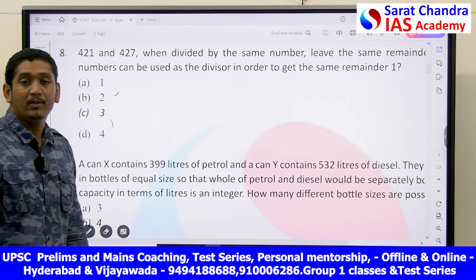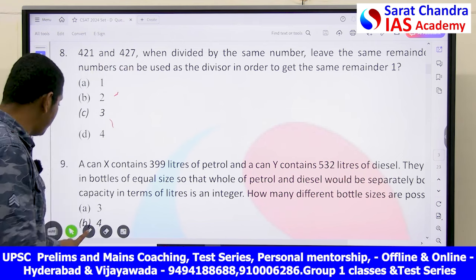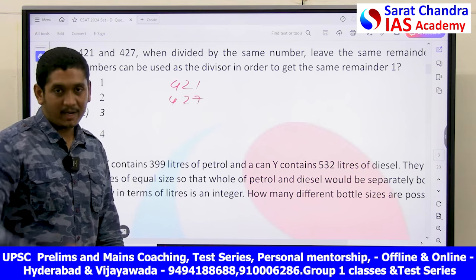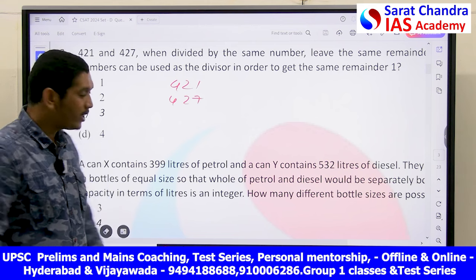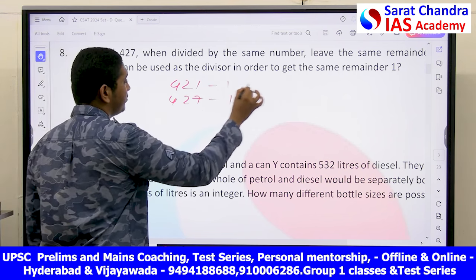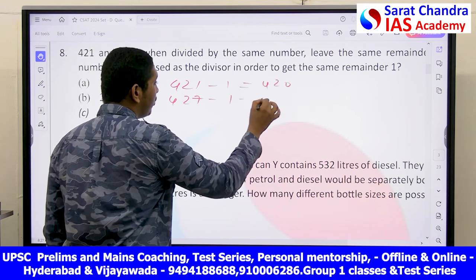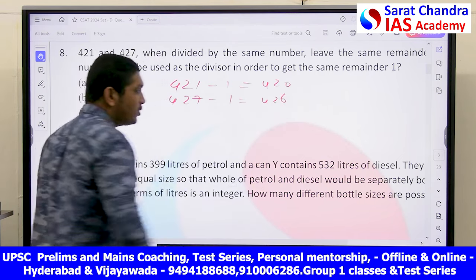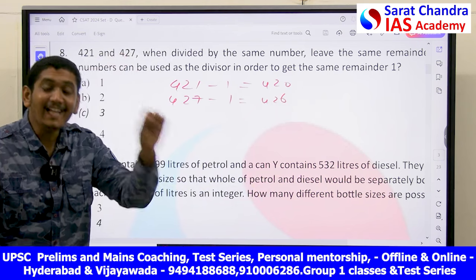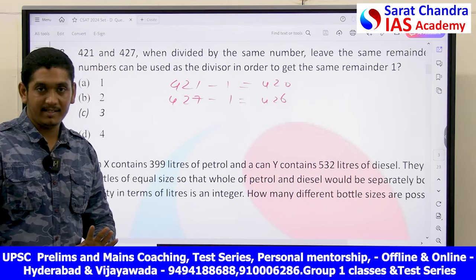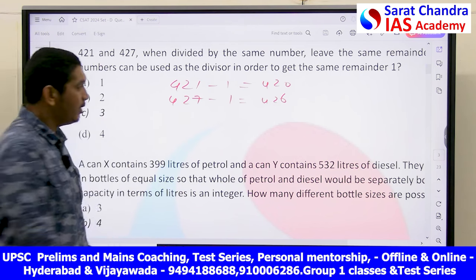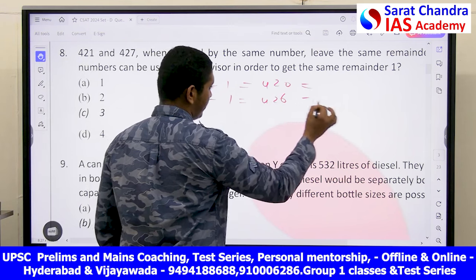So the first step for you to do here in this case is, what they are saying, 421 and 427, when they are divided, the remainder is 1 by same number. Okay, let's remove that remainder from both, 420 and 426. So these two numbers are exactly divisible by one common divisor. Okay, the two are exactly divisible now. They are not leaving any remainder. Now let's do the LCM for both of these.